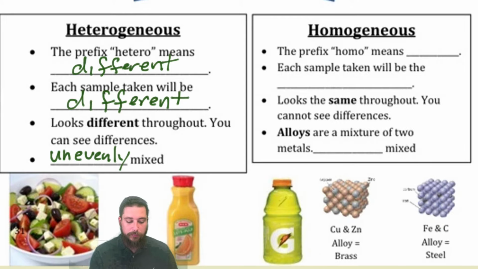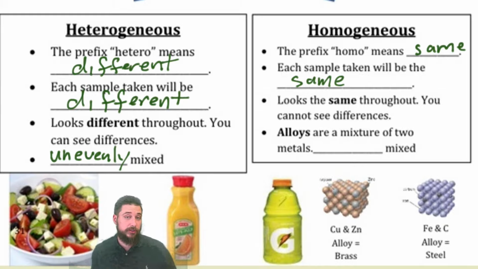Now the prefix homo means same. And so a homogeneous mixture is the same throughout. And a perfect example of this is a Gatorade. A Gatorade is a homogeneous mixture. The first sip of Gatorade is exactly like the last sip of Gatorade. If you were to take a sample out of the top or a sample out of the bottom, both samples would be exactly the same because it has a uniform composition. So each sample taken will be the same.